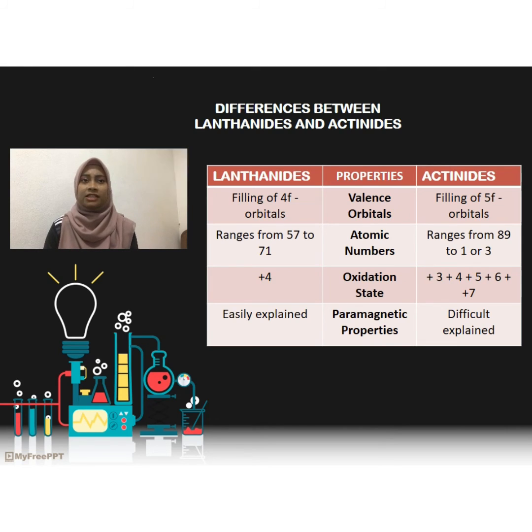Next characteristic is oxidation state. Lanthanides have the ability to show a maximum oxidation state of +4. Meanwhile, actinides show variable oxidation states of +3, +4, +5, +6 and +7. The paramagnetic properties of lanthanides can be easily explained. Meanwhile, the paramagnetic properties of actinides are difficult to explain. For radioactivity, lanthanides are non-radioactive in nature except promethium, while all actinide series elements are radioactive.